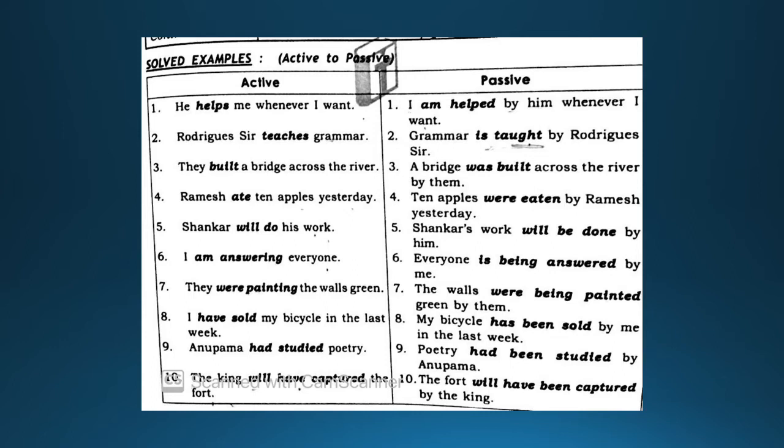We learned about voice. Then the voice is divided in two parts, that is active and passive voice. What is active voice? What is passive voice? Okay, then we learned the interchanging from active to passive voice, in which there are how many rules? 4 rules. What are the rules? Swap, first rule. Second rule, add the to be verb. Third rule, past participle of the verb. And the fourth one is add a preposition, and mostly which preposition is used? By. Okay, boys?